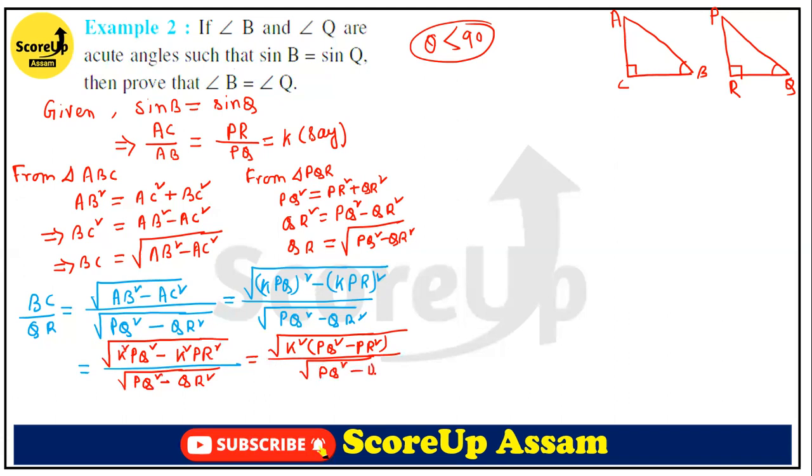So here it will be PQ square minus, sorry, it is not QR, it is PR. PQ square minus, yes, it is PR square. Let me just correct it. It is PQ square minus PR square. Here it should be PR, right?